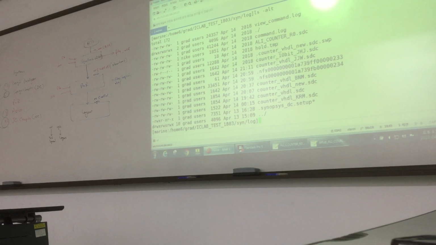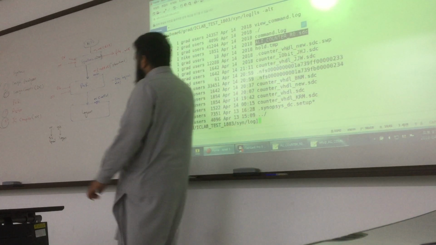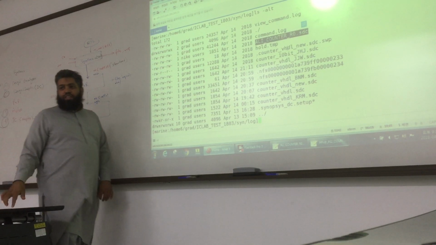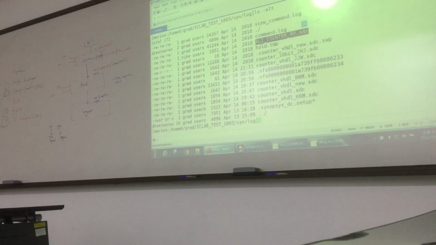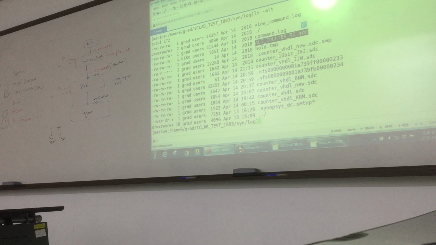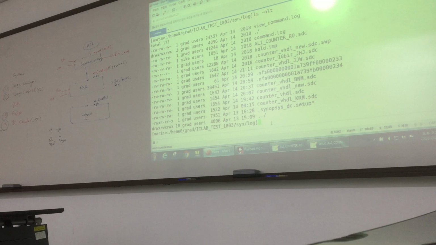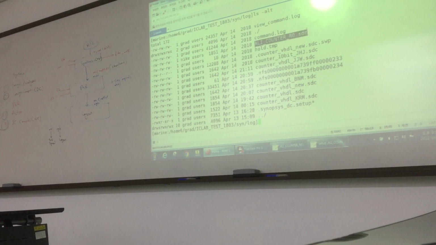So if you see here, we have the SDC file, this one. Because I already have one, it is overwritten. You can see it is the latest one. After that it will give the netlist file. You see, it has a lot of other files, some timing information. So we actually need these two files, SDC and netlist. They will be used in the next step. Also, I should delete this one. So this is the location of your SDC file.